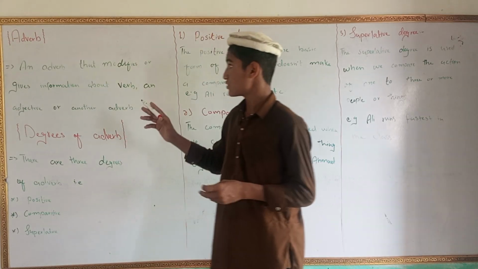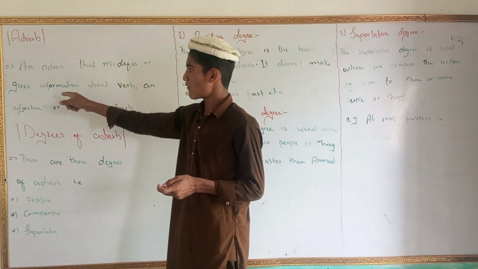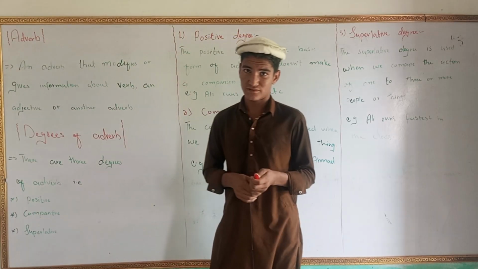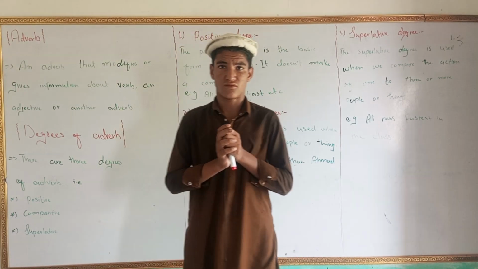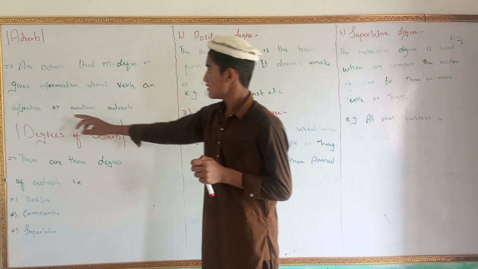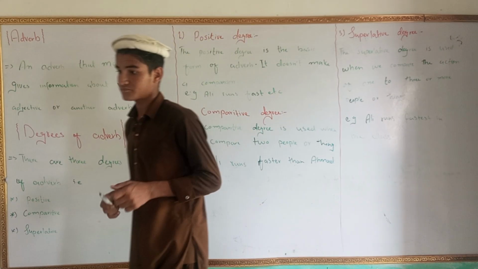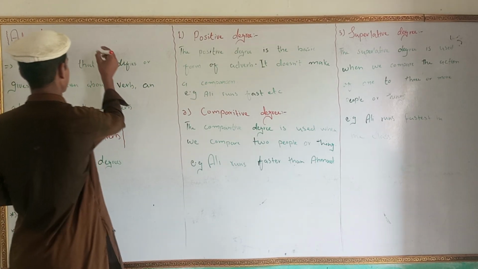So an adverb is the modifier of a verb, adjective or another adverb. For example, I say Ali runs fast.